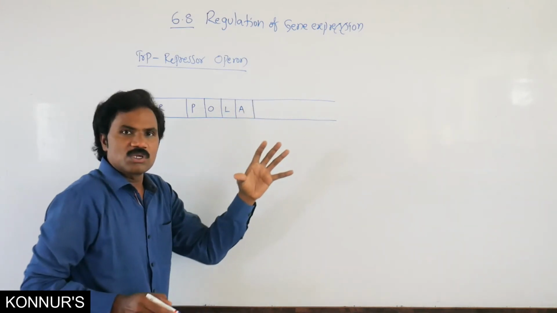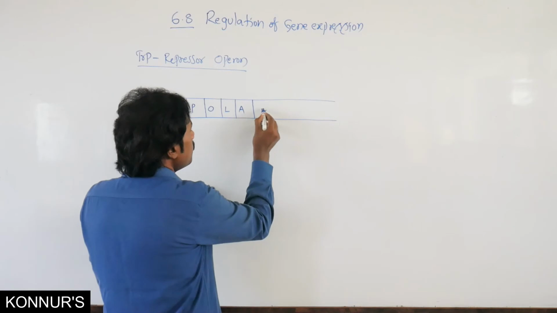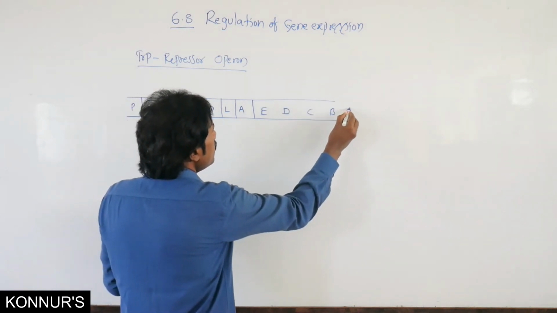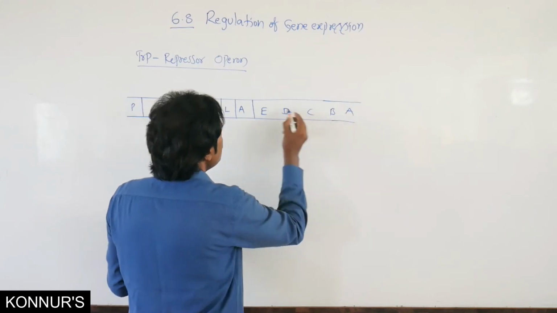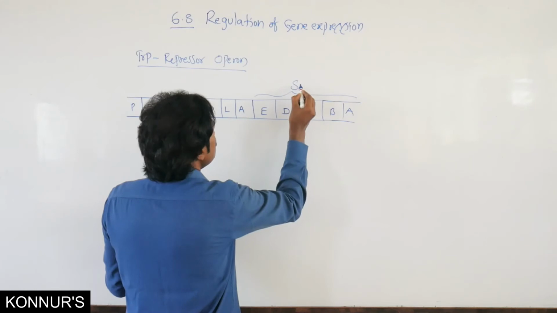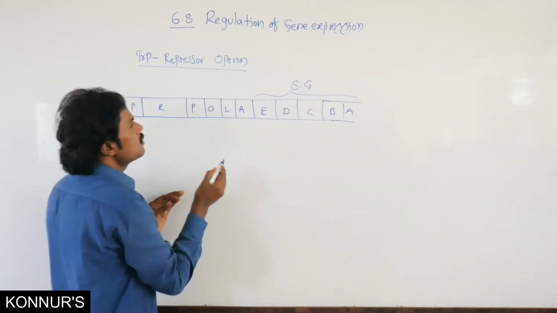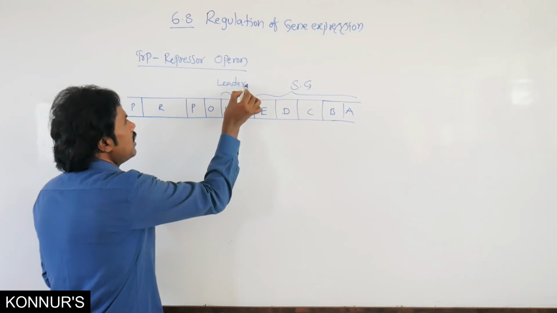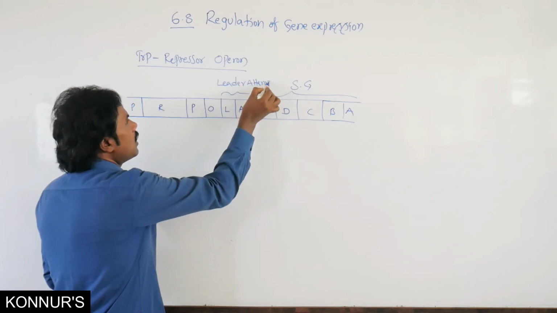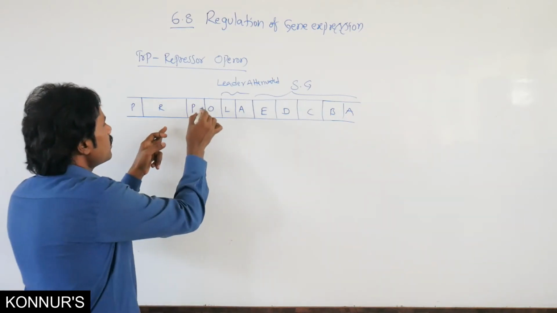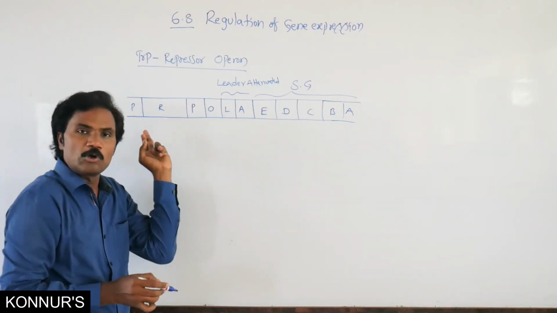Here 5 structural genes are there: E, D, C, B, A. These 5 structural genes are present. This is the leader attenuator, this is the operator, this is the promoter, regulator and promoter.